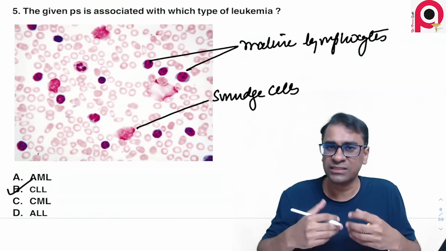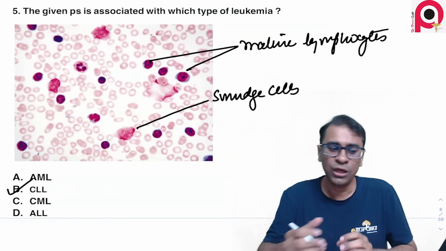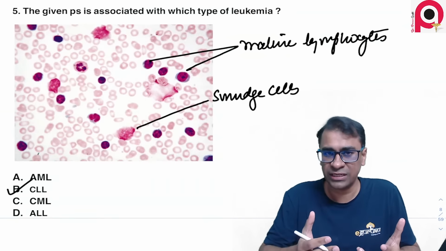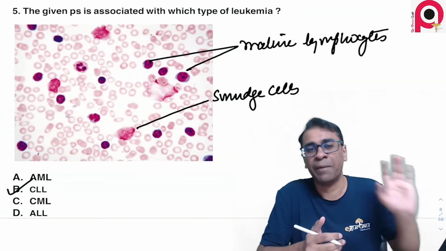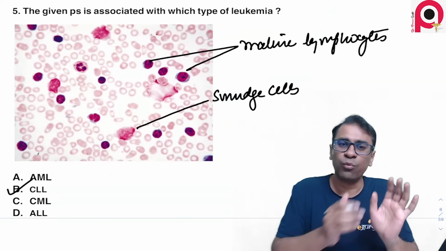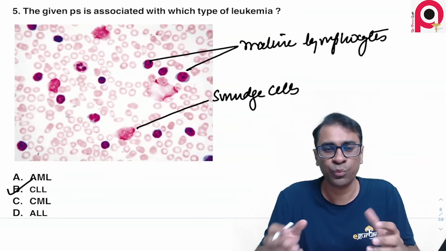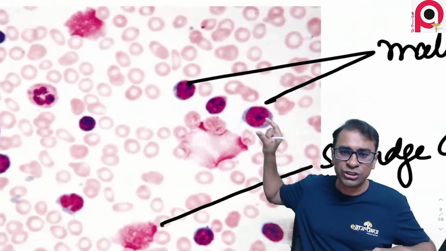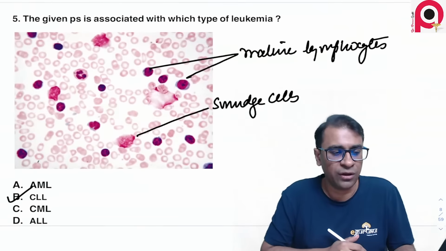So sir, why is the answer not AML? See, if it were AML, it would always show you immature cells with large size, along with some Auer rods, which were not seen there. Why not CML? Because CML will show you a shift towards the left with myeloid series cells, which can be basophils and eosinophils, so it cannot be a case of CML. Why not ALL? For the same reason, because ALL will show you blasts with a high N/C ratio and without any nucleoli. But here all are dark chromatin, mature lymphocytes, and hence the answer cannot be acute leukemia. It has to be chronic leukemia.